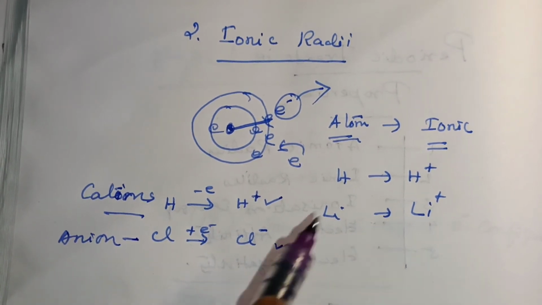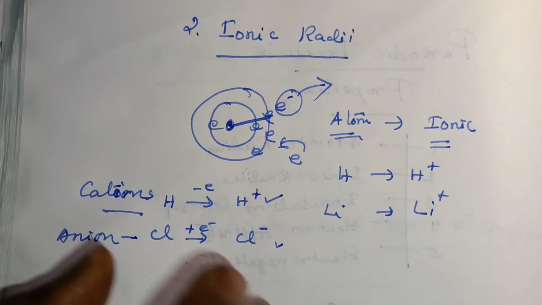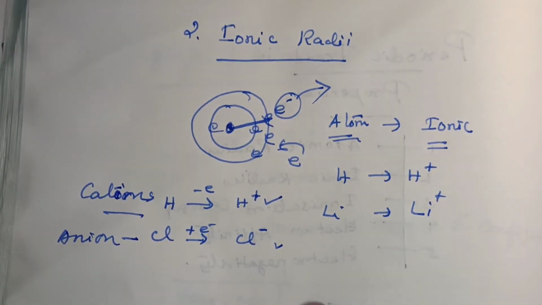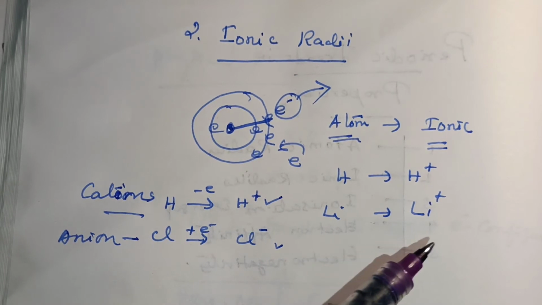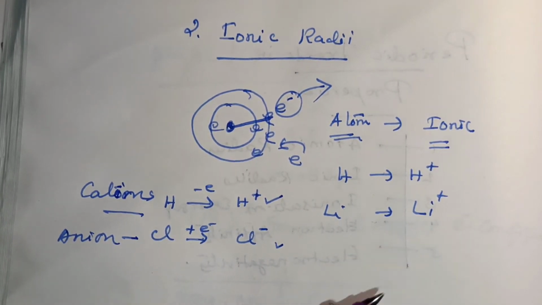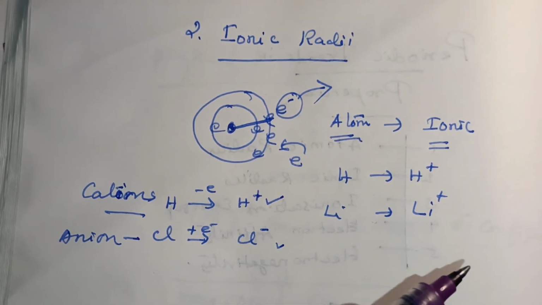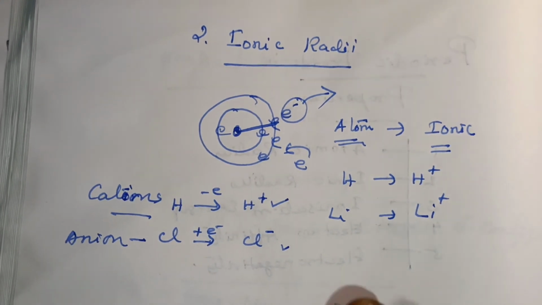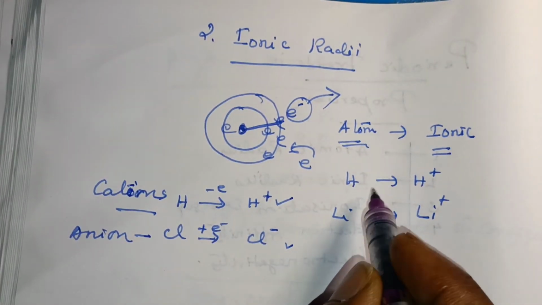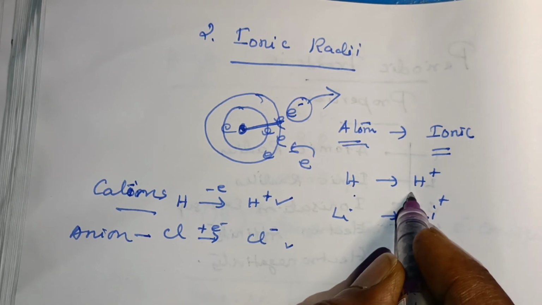So the size of the ions is important to determine their behavior in solution and the structure of ionic solids. The ionic radii is very much used to determine the behavior in solution and the structure in ionic solids. The size of a cation is always smaller than the corresponding neutral atom. For example, the hydrogen atom is larger than H plus.